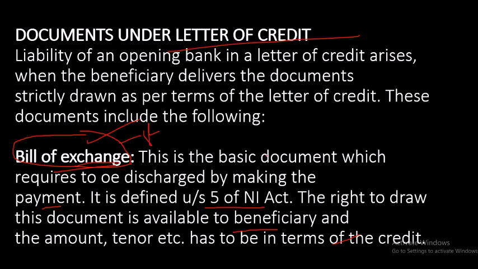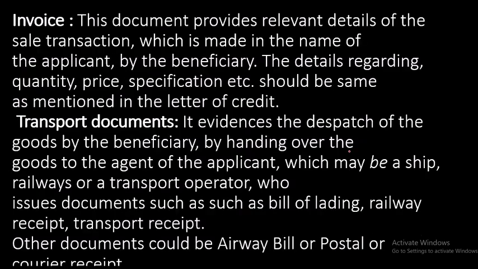Means you are going anywhere, they are saying that this is your bill. So he will do the shipment and the shipment company will give him one bill, that is called bill of exchange. Okay, first document. Second, invoice. Invoice means what is the price, what is the quantity, everything is mentioned. That is called invoice. Transport document. If you are dispatching, then you are having some railway receipt, or bill of lading, or any other courier receipt, if airway or postal or any other courier receipt, that is called transport document.